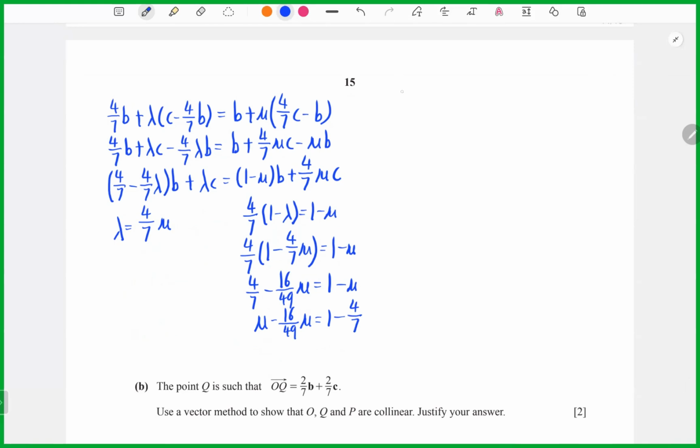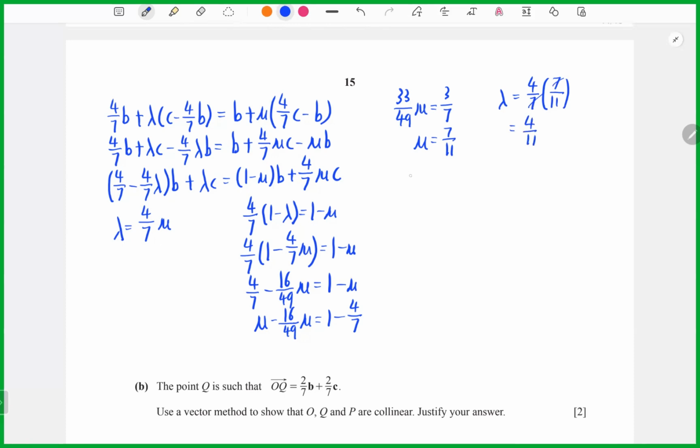So, take 33 over 49 equals to 3 over 7. Now let's see what the value of u is. 7 over 11. Then we see the lambda, 4 over 7, 7 over 11. So now we get 4 over 11.